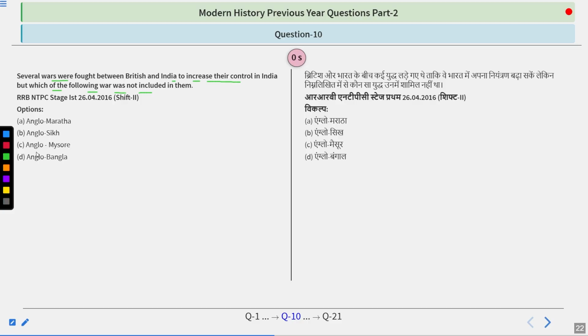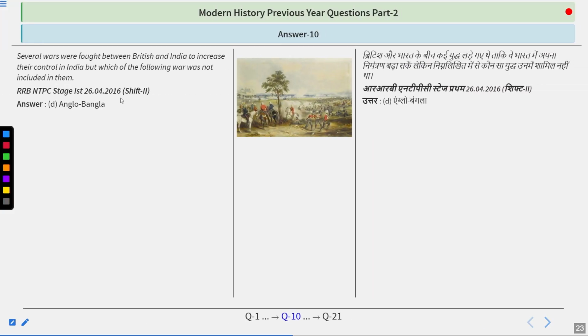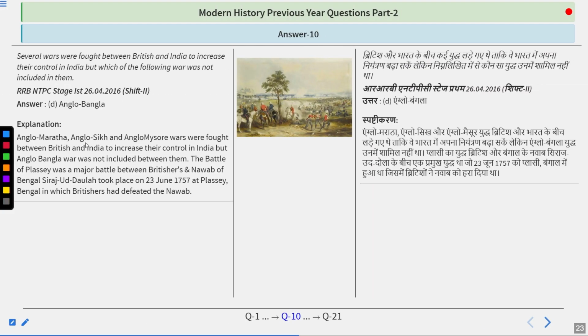I guess you have figured it out. The answer is Anglo-Bangla. So Anglo-Maratha, Anglo-Sikh, Anglo-Mysore wars were fought between the British and India to increase their control in India, but the Anglo-Bangla war was not included among them.